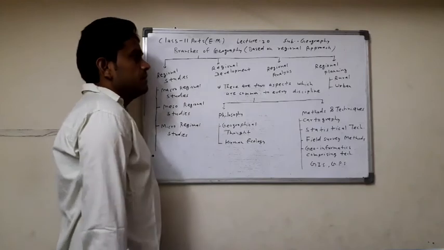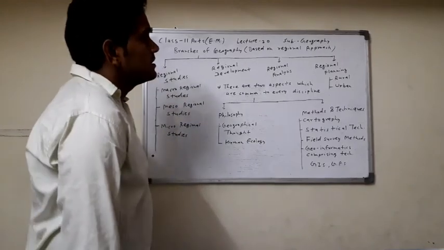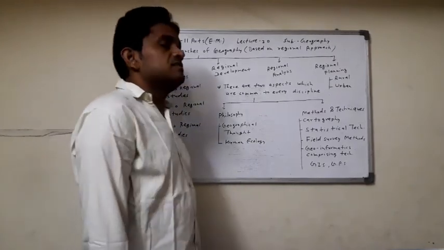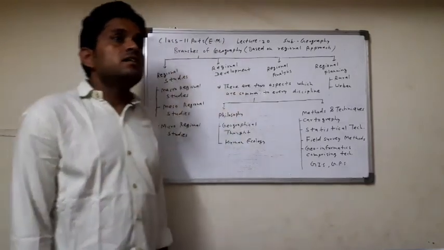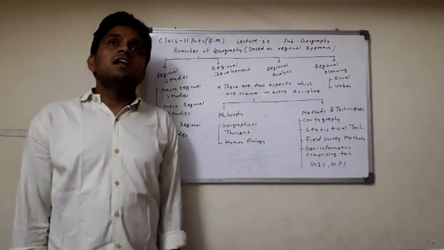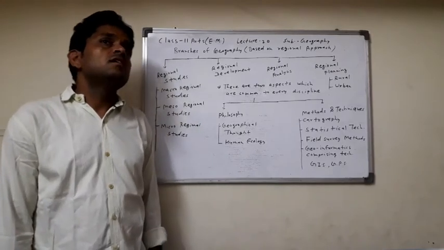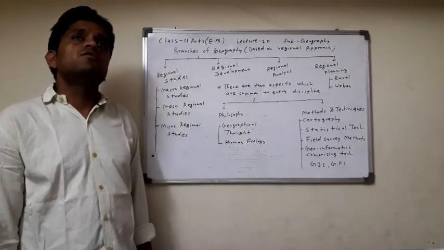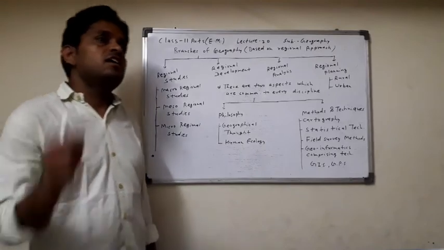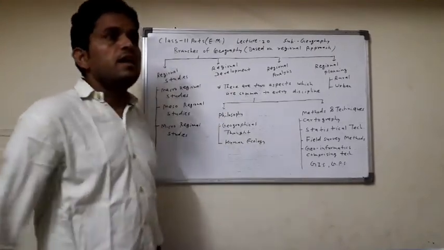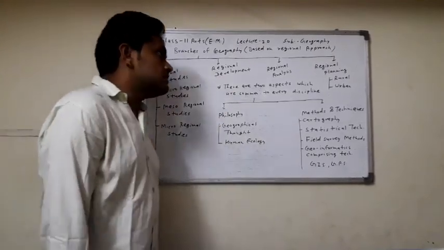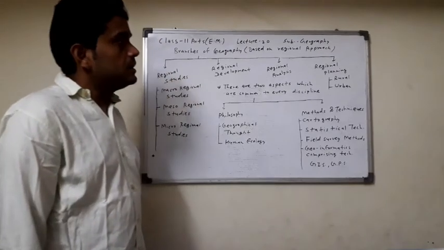Regional development, clear? Next, third, regional analysis. In this part we study the region from the point of view of analysis, the analytic study of the region.